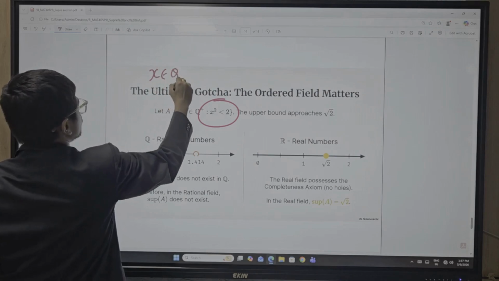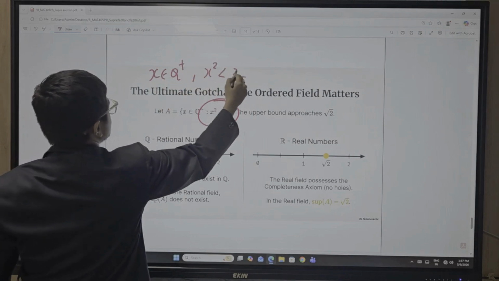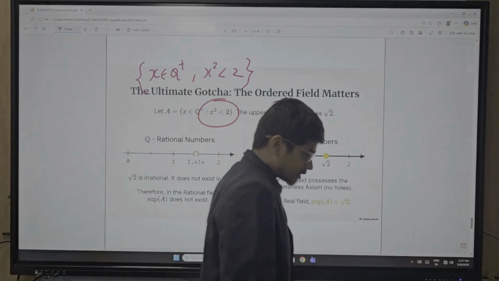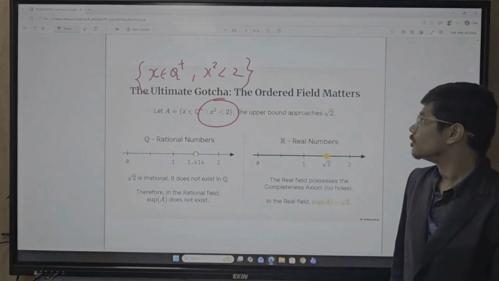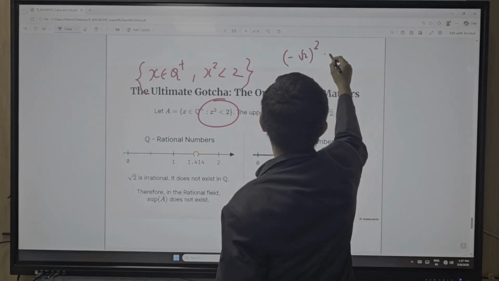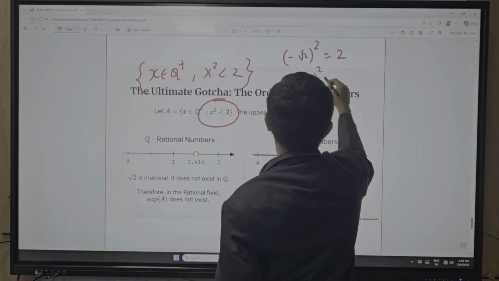Now what about this? x belongs to Q plus, x square less than 2. Here x square means either minus root 2 squared is 2, or plus root 2 squared is 2.